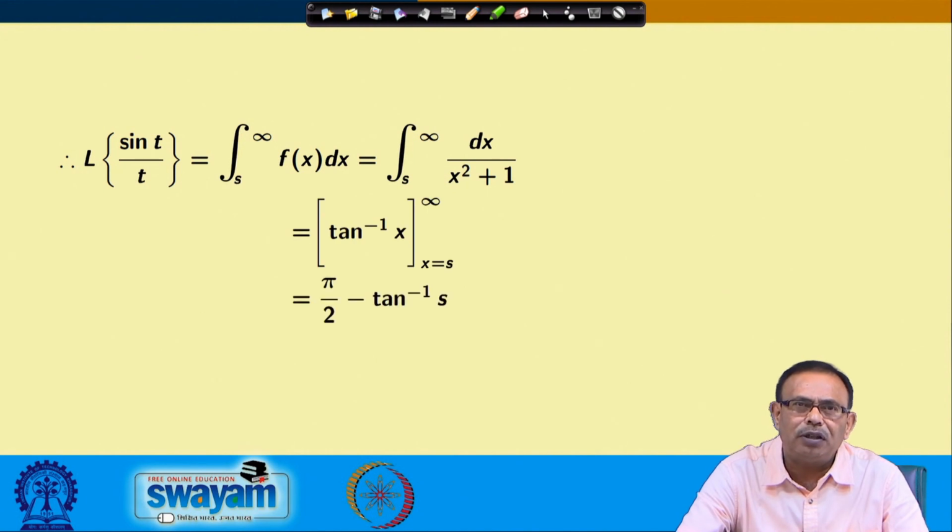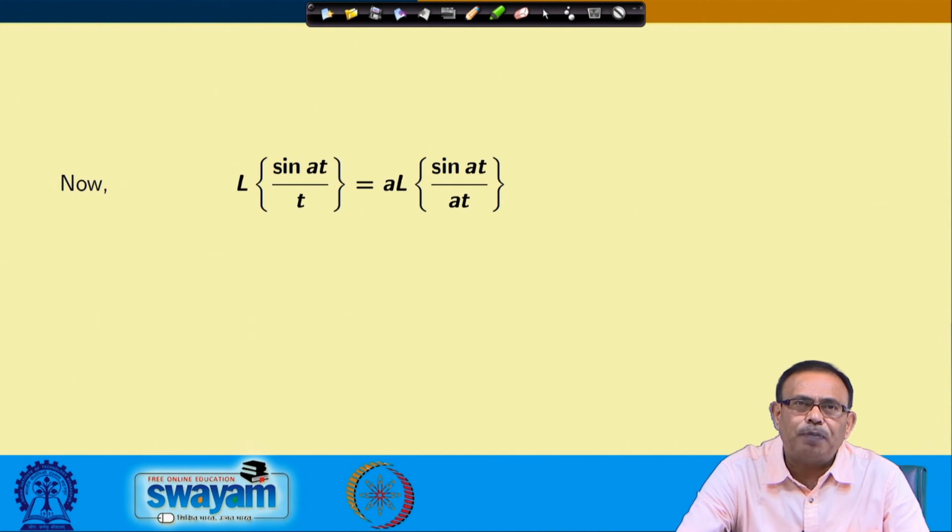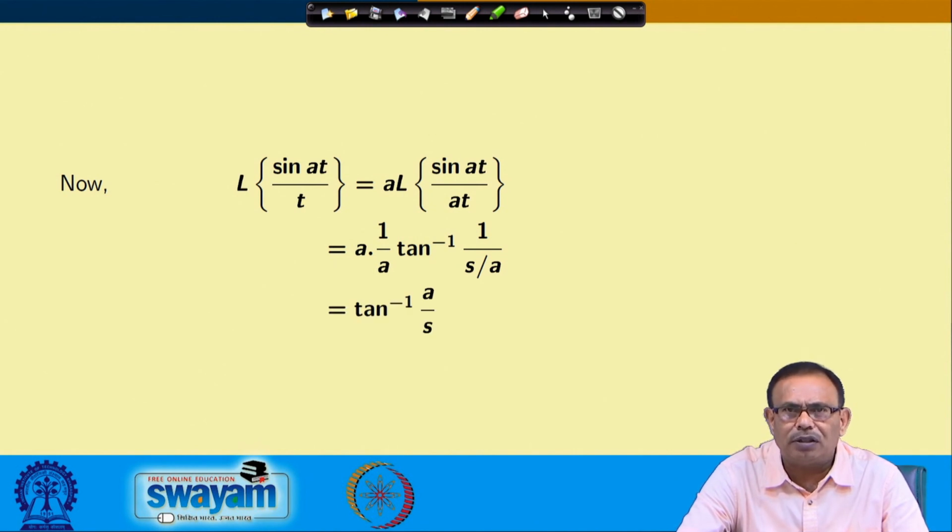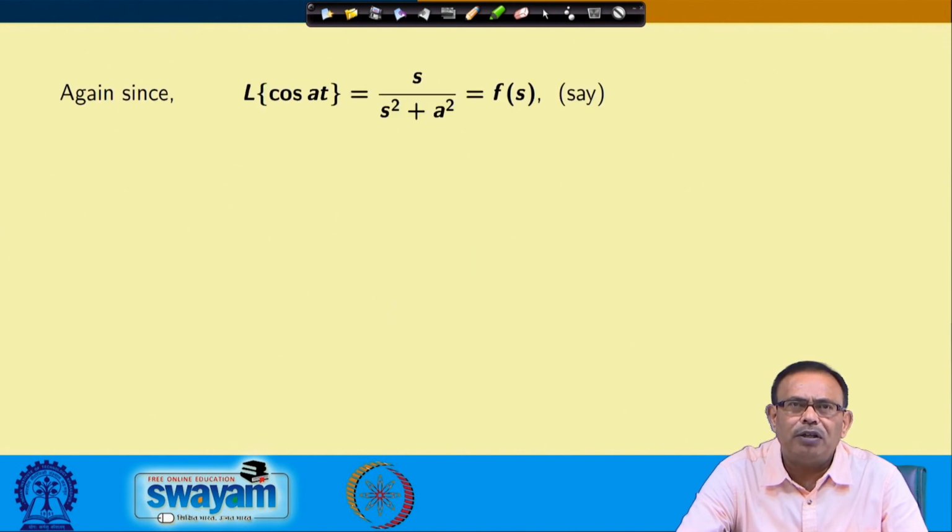You are evaluating the integral, and obtaining the result for the Laplace transform of sin t by t as tan inverse 1 by s. The next part was the Laplace transform of sin at by t, which you write as a into the Laplace transform of sin at by at. In this form you can directly write a into 1 by a tan inverse 1 by s by a, which is nothing but tan inverse a by s. So the Laplace transform of sin at by t is tan inverse a by s.